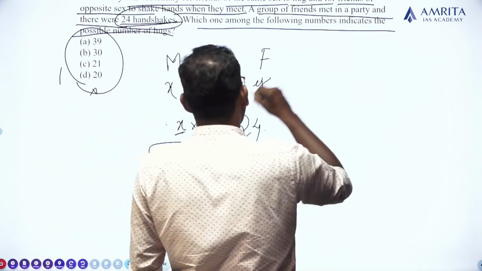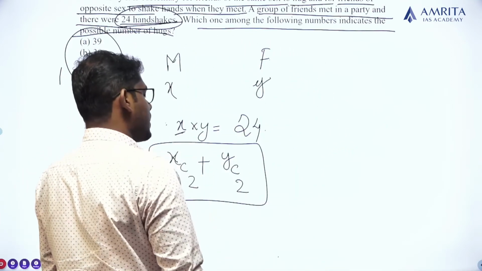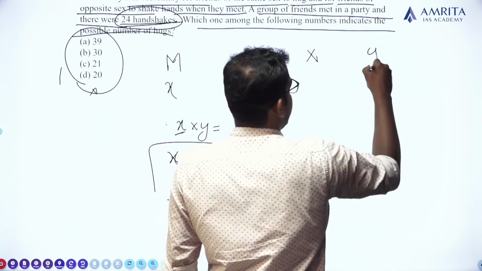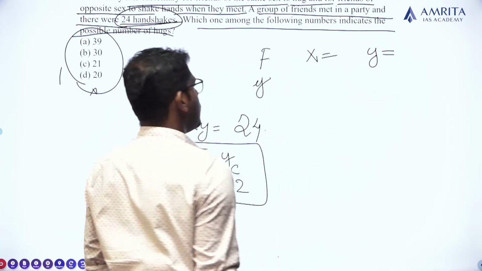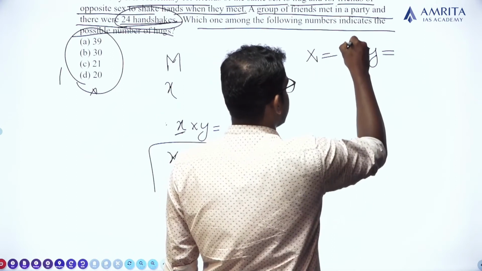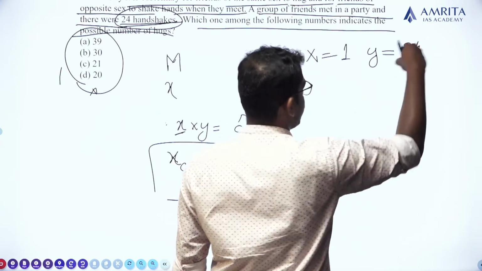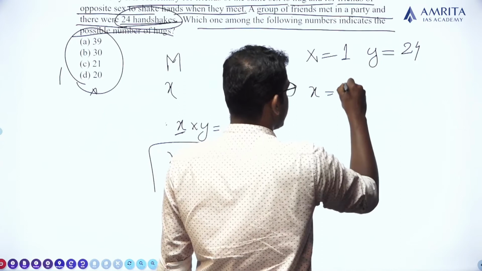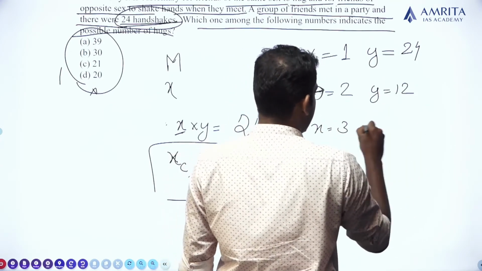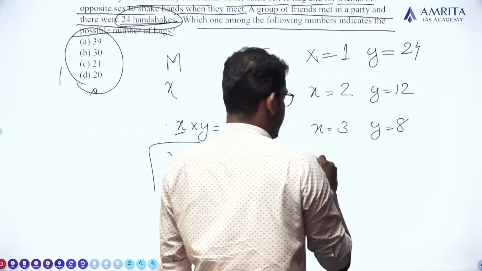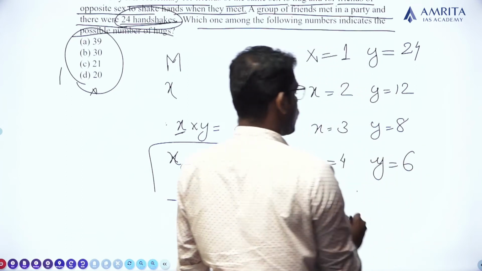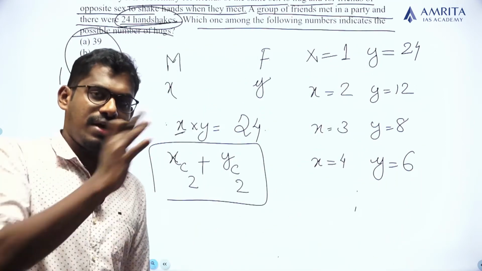The value of X into Y is 24. The value of X and Y can be different. For example, to have X into Y as 24, X can have the value of 1 and Y can have the value of 24, X can have the value of 2 and Y can have the value of 12, X can have the value of 3, Y can have the value of 8, X can have the value of 4 and Y can have the value of 6, and so on. The values will be swapped, X to Y and Y to X.